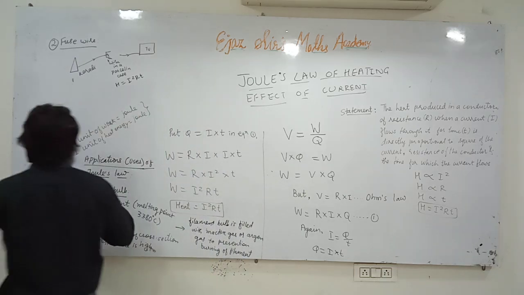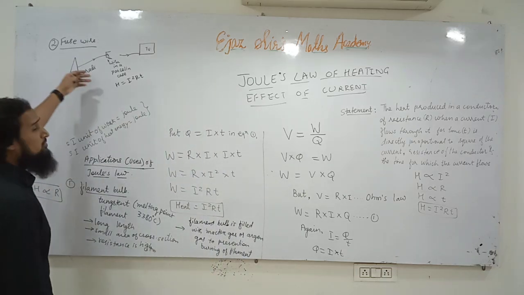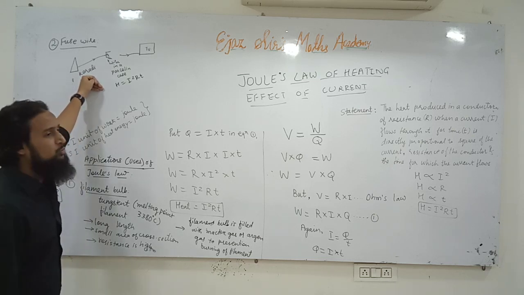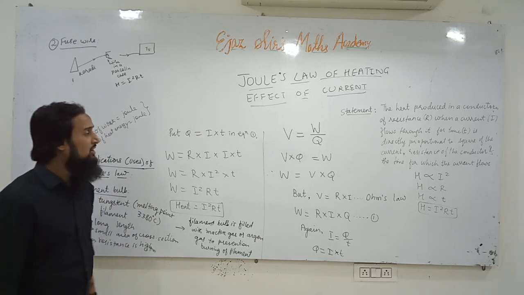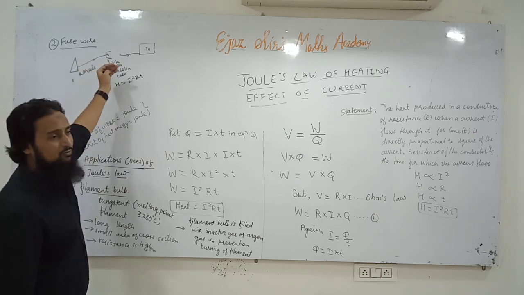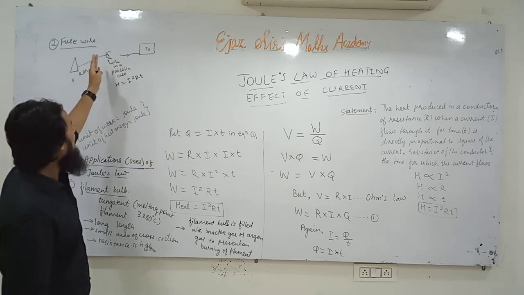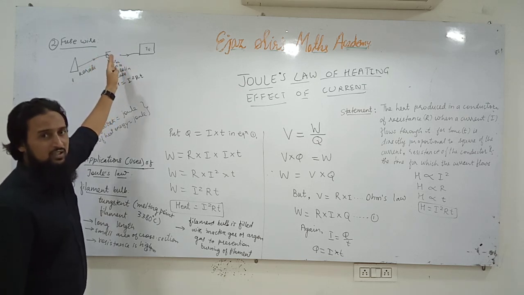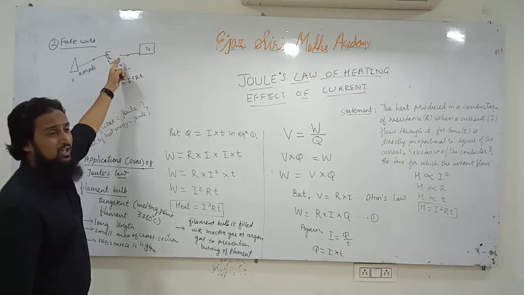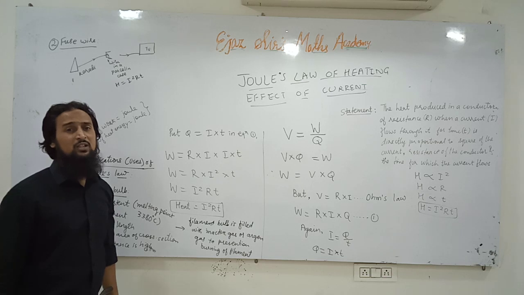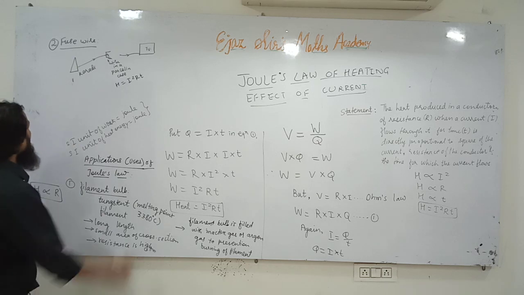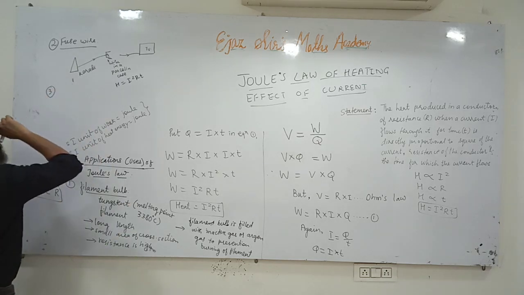The third application, nowadays various types of fuse wires are available in the market and they have ratings over them. It is written over them 1 ampere, 2 ampere, 3 ampere, 5 ampere, 10 ampere. So if you want to allow 10 ampere current, then you will connect another fuse wire. If you want to allow maximum 5 amperes of current, if you want that the current should not become more than 5 amperes, then you will have to put a fuse wire which does not allow more than 5 ampere current. If the current becomes more than 5 amperes, the fuse wire will melt. Understood?